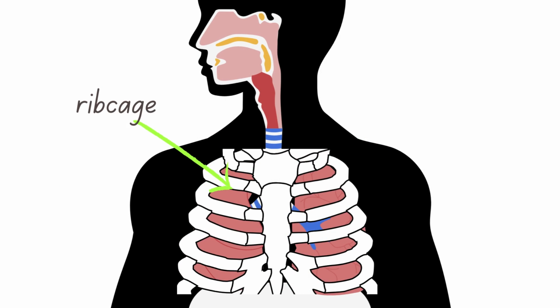The ribcage is a bony structure which surrounds and protects the lungs and heart. Between the ribs are muscles called intercostal muscles. They assist in breathing by contracting and relaxing, causing the ribcage to move outward or inward. Between the ribs and lungs we find the pleural membrane. This double-layered membrane produces pleural fluid, which lubricates the lungs and allows them to move smoothly during breathing.